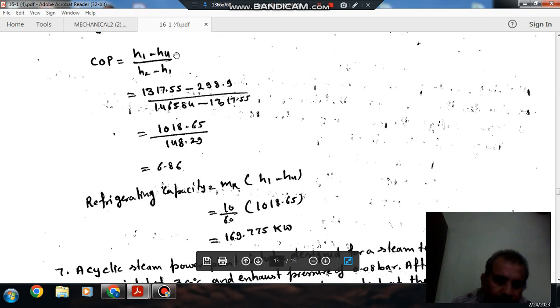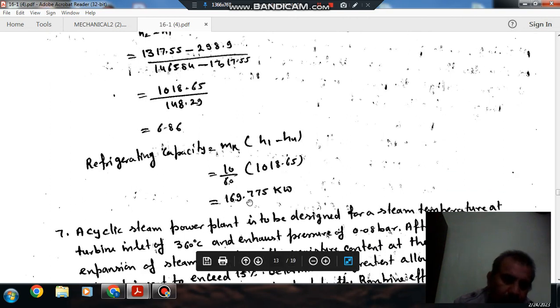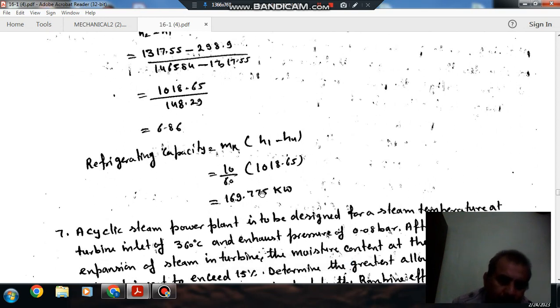Now the refrigerating capacity. This is the refrigerating effect per kg, and if you multiply it by the mass flow rate of refrigerant, it would be the refrigerating capacity. So the mass flow rate is 10 by 60 into 1018.65. So that is 169.775, the refrigerating capacity.